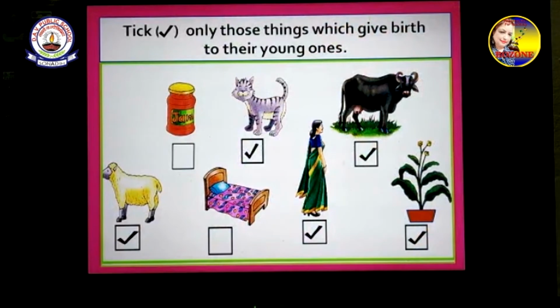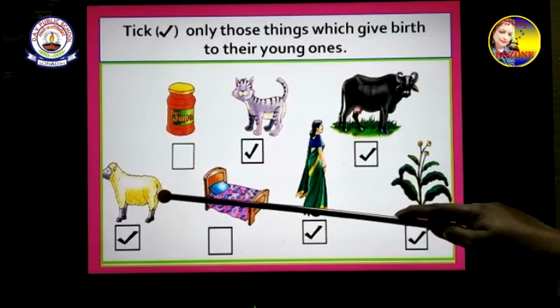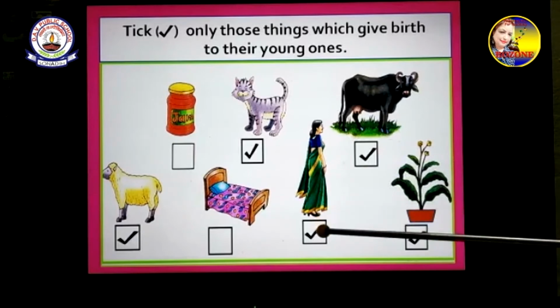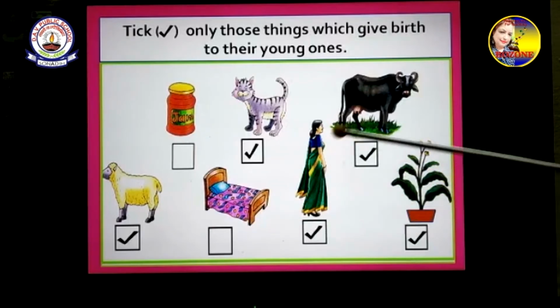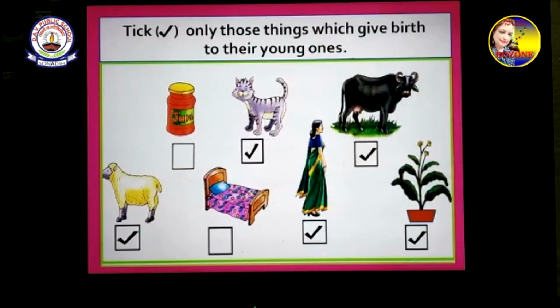Tick only those things which give birth to their young ones. Whichever things can give birth to their young ones, you have to put tick. Like the sheep, the cat, the buffalo, the mother, the lady, she gives birth, and even the plants. Small seeds come out, seeds fall, and then from the seeds again new plants come out. So all these are living things. They give birth to their young ones. But this jam bottle, this bed does not give birth to young ones.